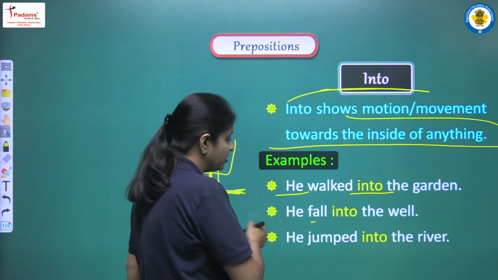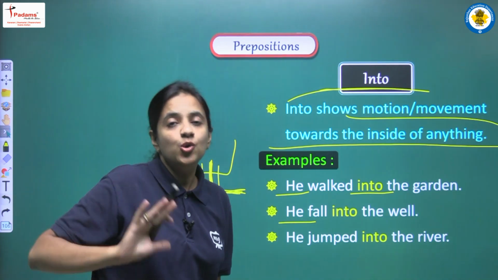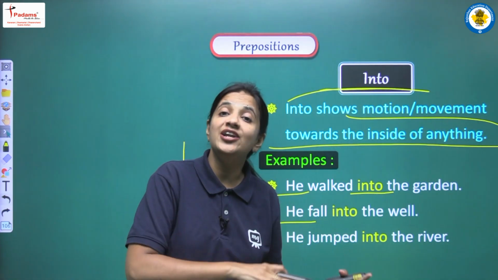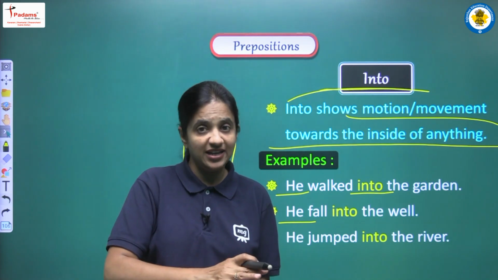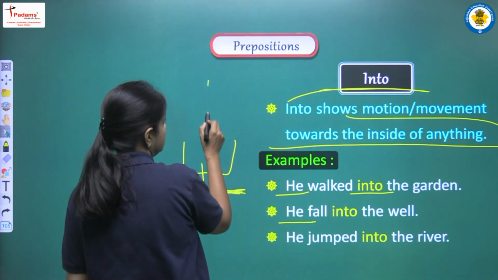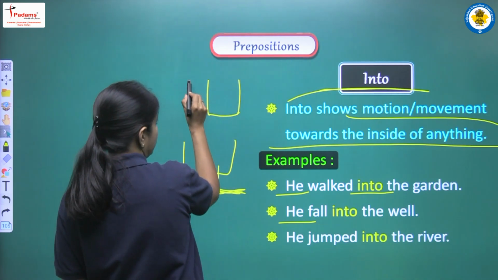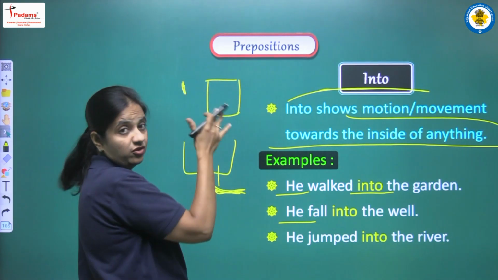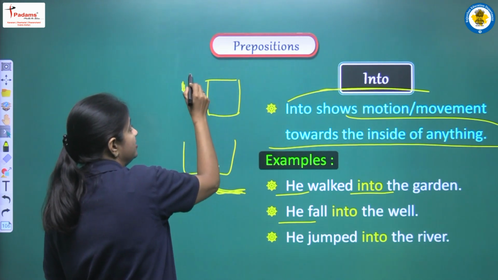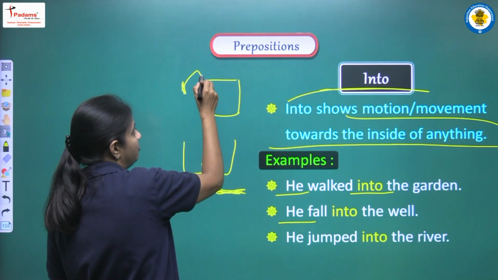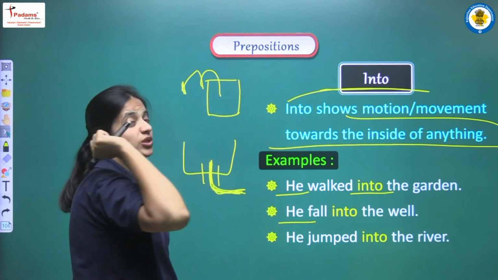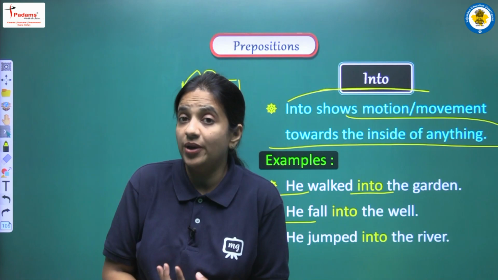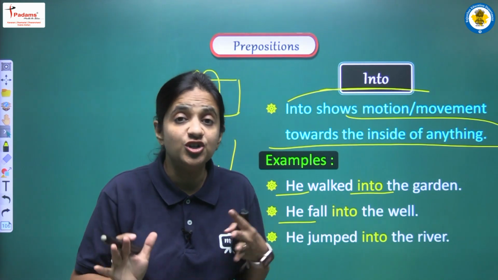Because in this sentence we are talking about one person who was earlier outside the well and then he fell into the well. So again there is a movement, there is a motion. Okay, suppose this is a well. Suppose one person is here. First of all he was outside the well, and then he was taking water and by chance he fell into the well. So what we are trying to show? We are trying to show the movement, we are trying to show the motion.